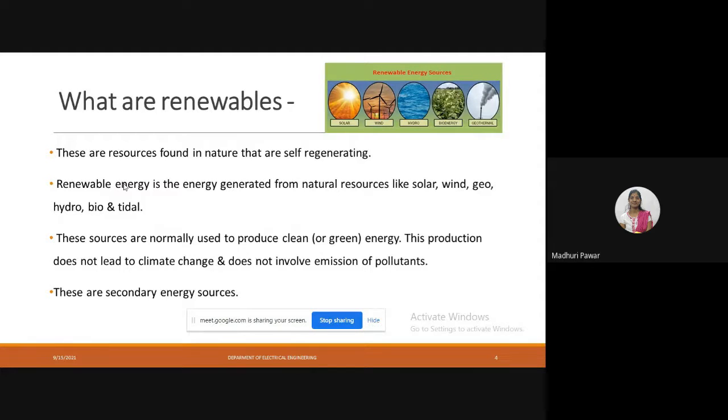So these are the secondary energy sources. Now what are the primary energy sources? If hydro, solar, wind, geo, bio, and tidal are the secondary energy sources, then which is the primary energy source? Sun, wind, these are the secondary. I'm asking about the primary energy sources.